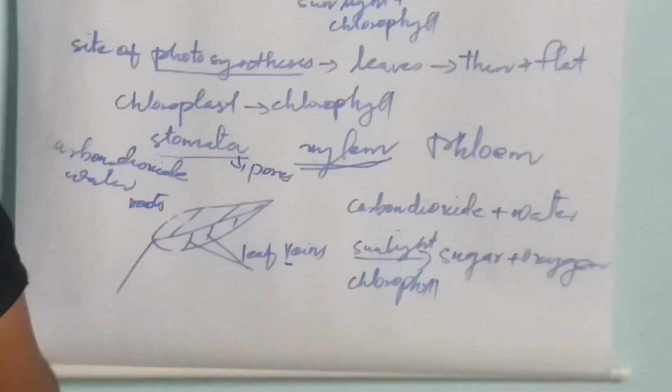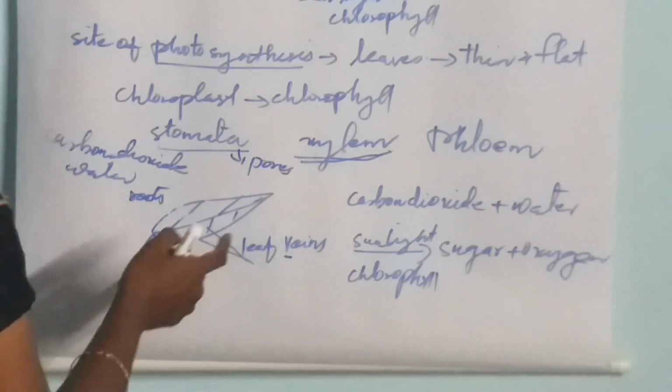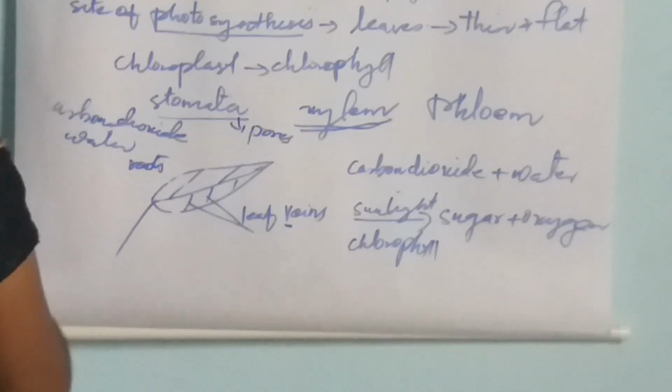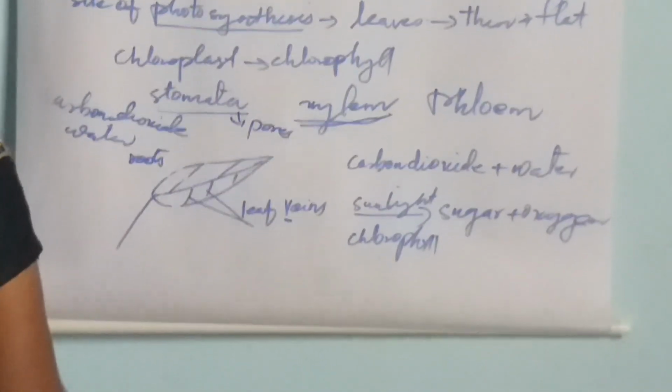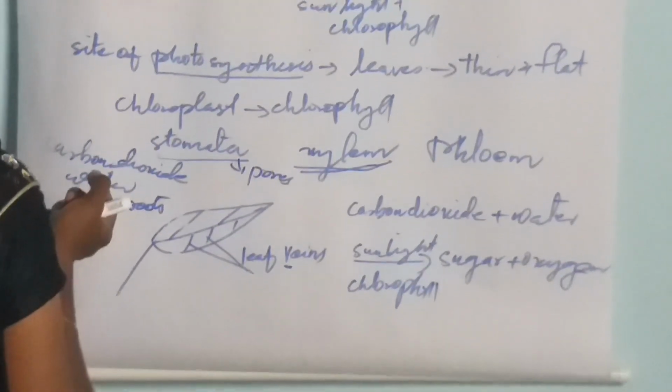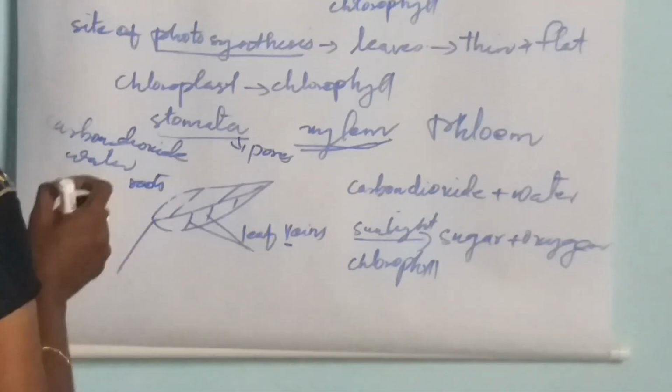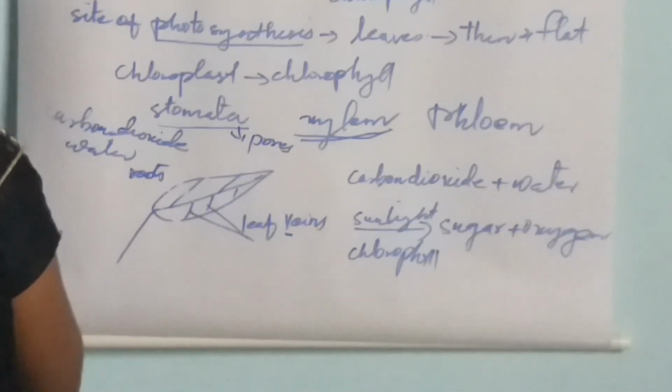Thus, using carbon dioxide and water, leaves make food, which is in the form of sugar.